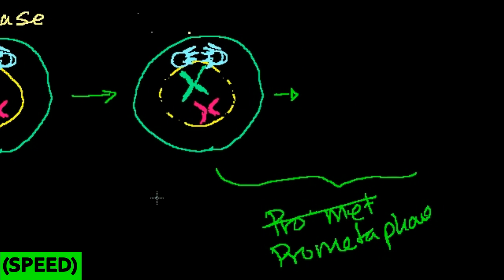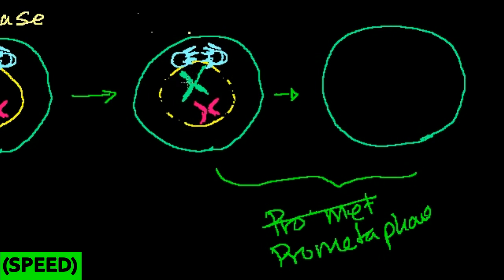But by the end of prophase, or actually by the end of pro-metaphase, depending on how you want to view it, the whole situation is going to look something like this. You have your overall cell. The nuclear envelope has disassembled, so to some degree it doesn't exist anymore, although the proteins that formed it are still there, and they're going to be used later on. And you have your chromosomes. In a human's case, you would have 46 of them. Each is made of two sister chromatids. They, of course, have their centromeres right there. And then these centrosomes will have migrated roughly to opposite sides of what was once the nucleus.